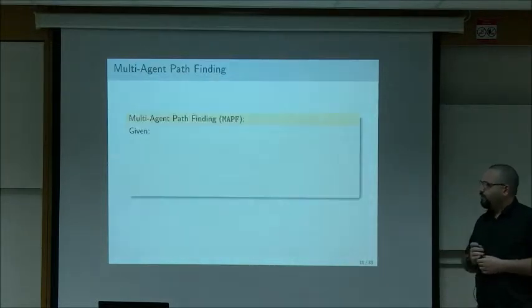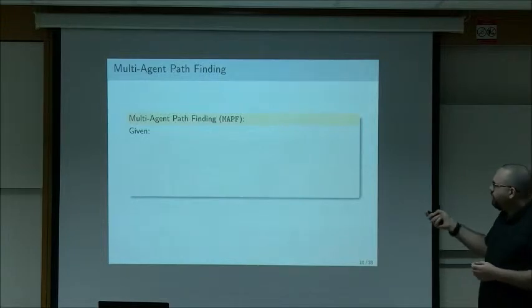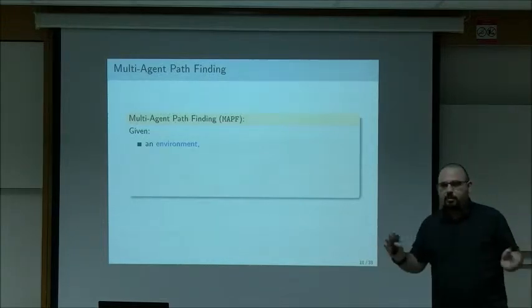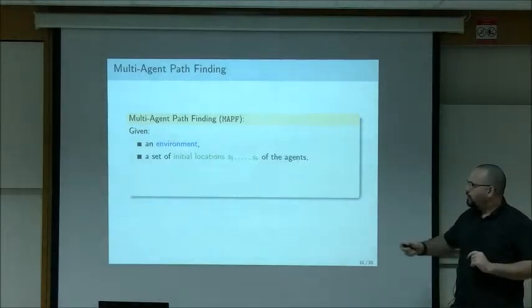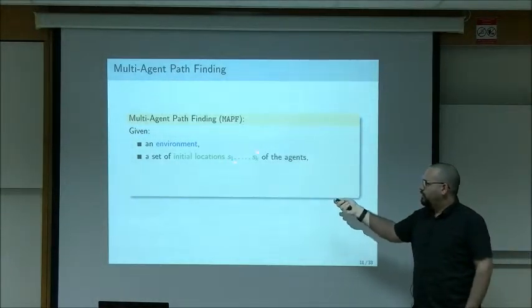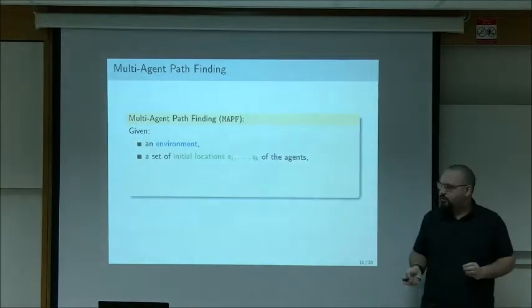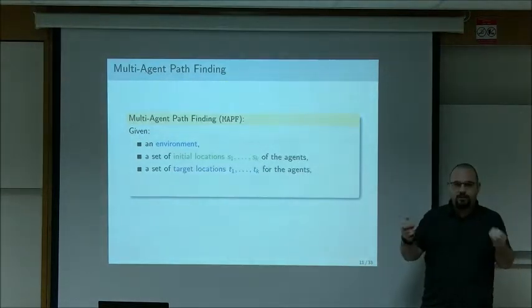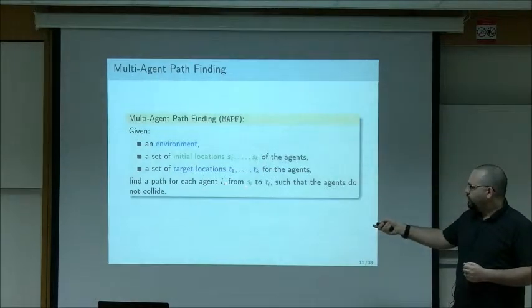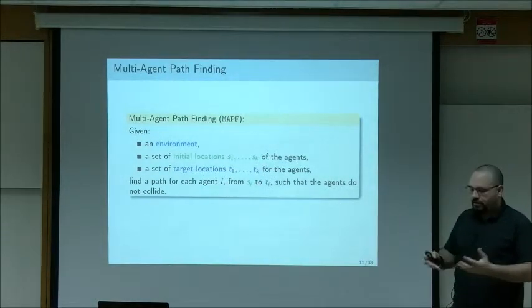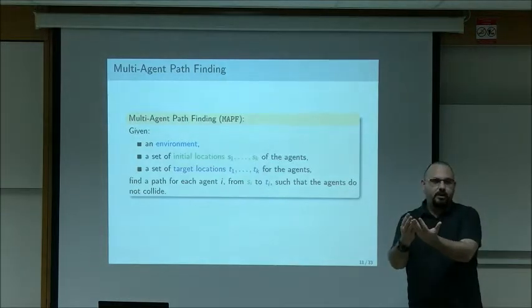So what is multi-agent pathfinding? It's a very well-known problem, the following. We're given an environment. I'm not saying how it is given. It could be a graph. It could be continuous, some environment. And we're given a set of initial locations of k agents. So S1 to Sk are initial locations for agents. And we have target locations for these agents. And the goal in multi-agent pathfinding is to find a path for each agent to reach from its source to its target, such that if they all take their path simultaneously, they don't collide.